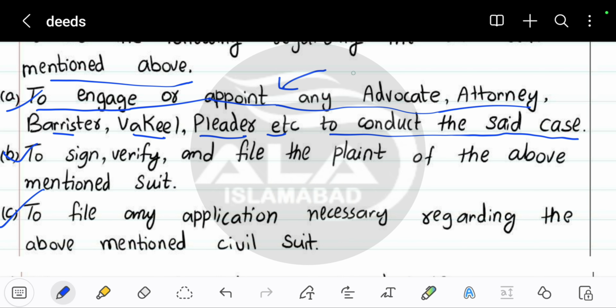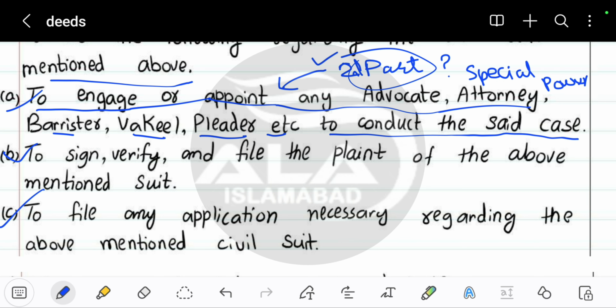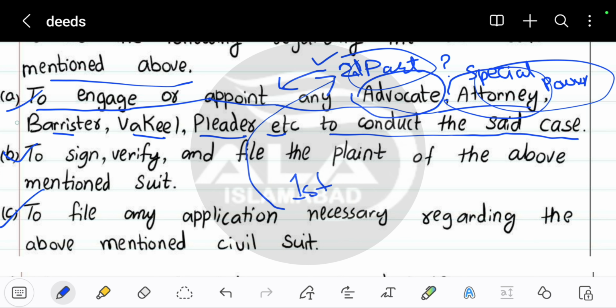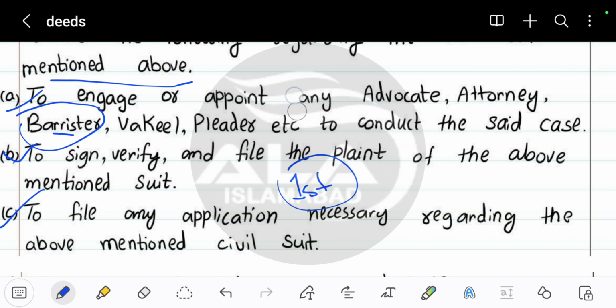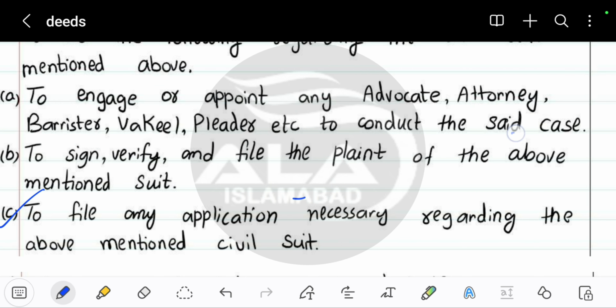So basically the first line says that the second part, who is the second part here? Obviously the special power of attorney. The special power of attorney is the person who is known as the second part, the person who got the power of special power of attorney. So basically the first part wants the second part to appoint an advocate or an attorney, or maybe a barrister or a vakil or a pleader for his cases, in order to go to court and do all the work, right?